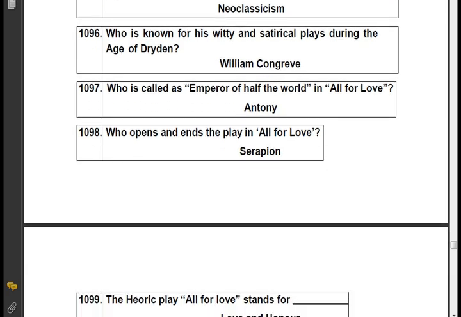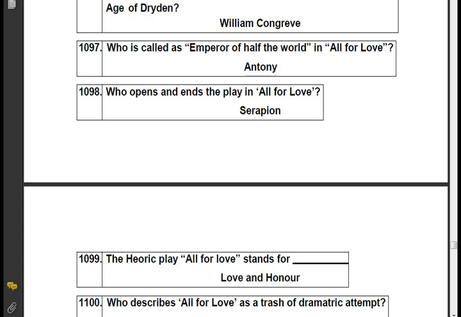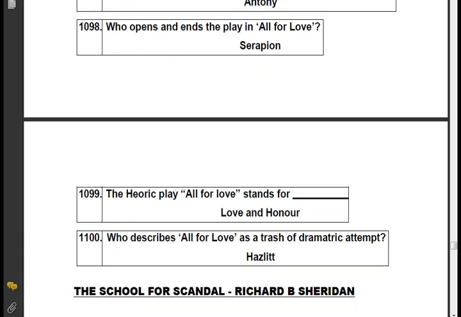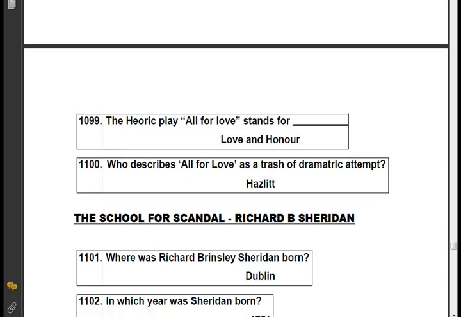Who is called Emperor of the world in All for Love? Antony. Who opens and ends the play in All for Love? Serapion. The heroic play All for Love stands for love and honor. Who describes All for Love as a trash of dramatic attempt? Hazlitt.